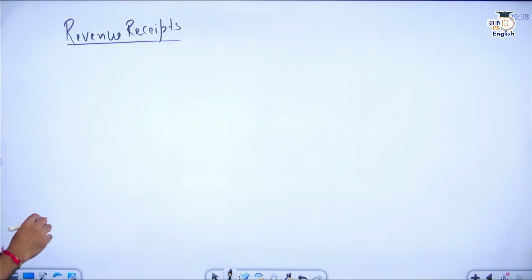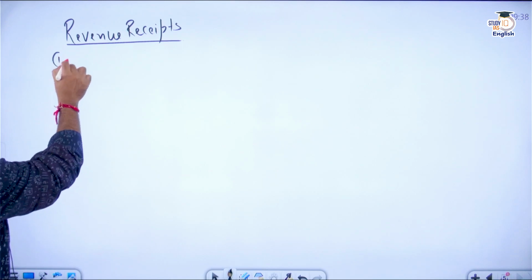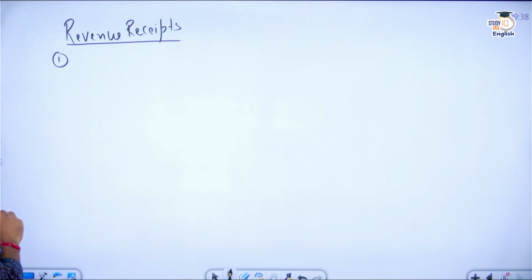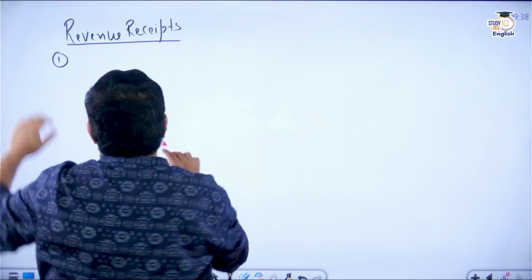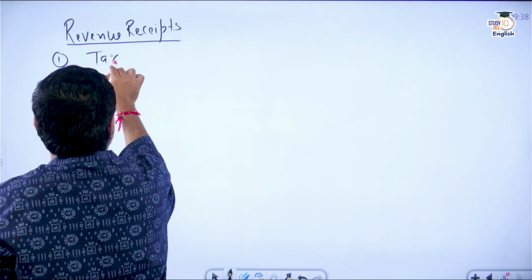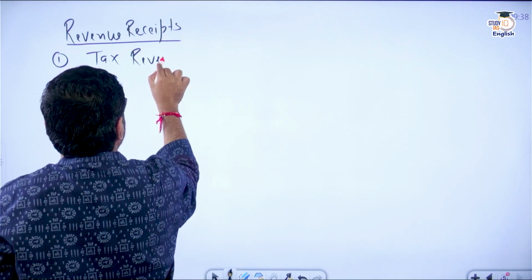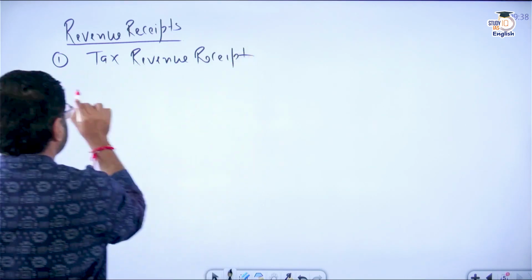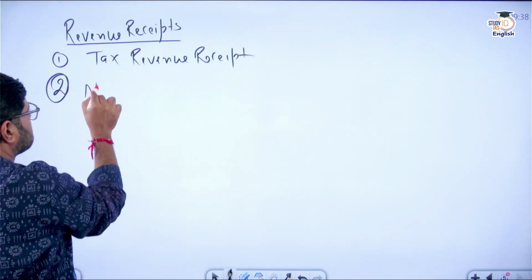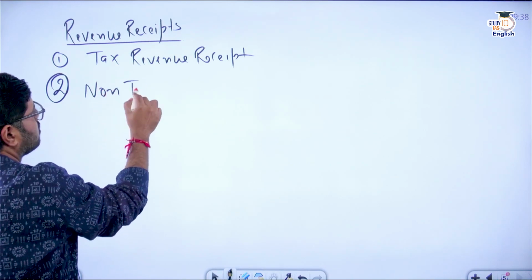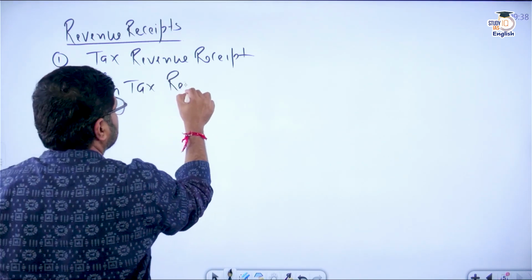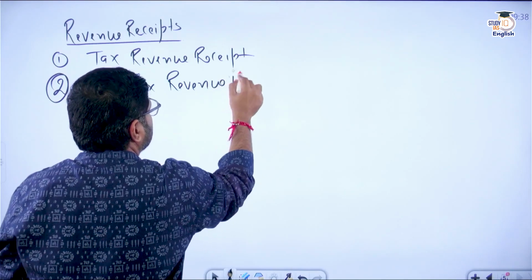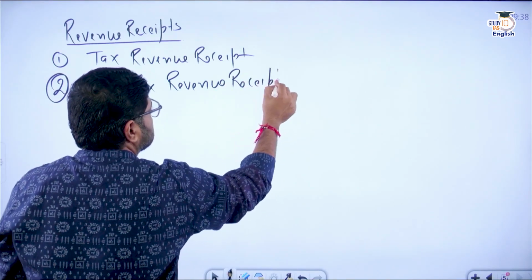When you talk about revenue receipts, revenue receipts are further classified into tax revenue receipts and non-tax revenue receipts.